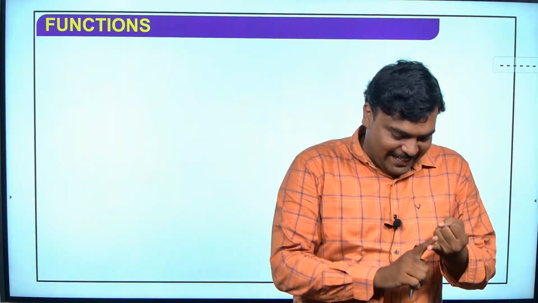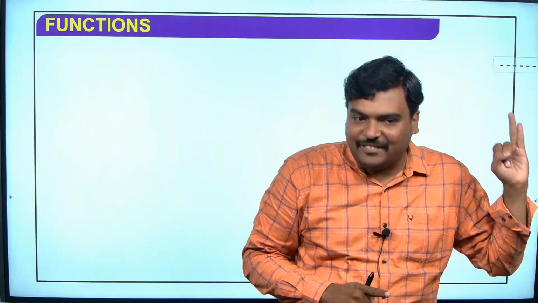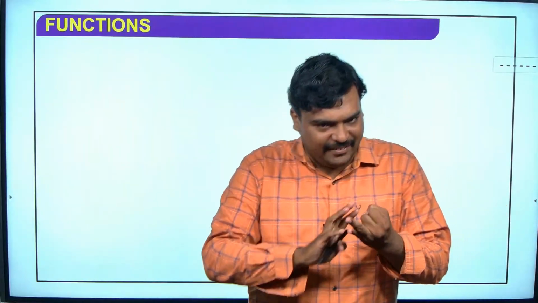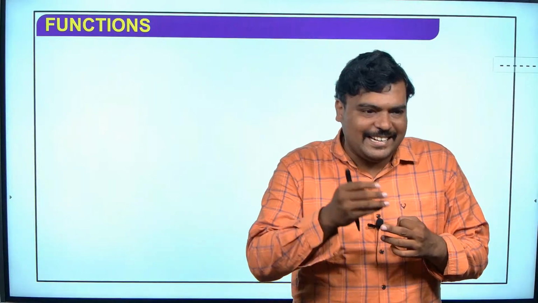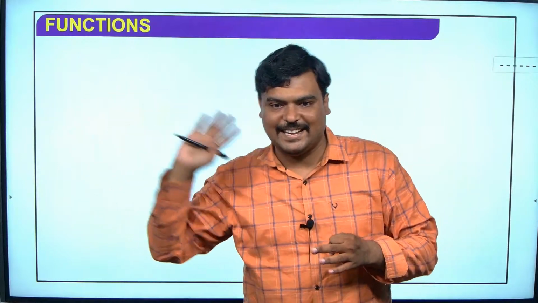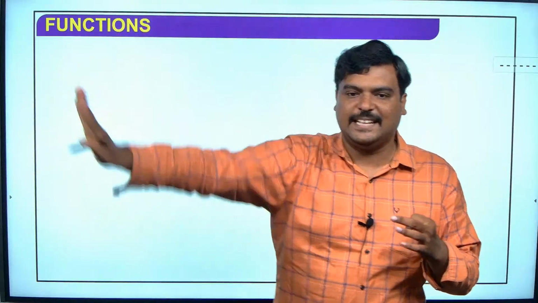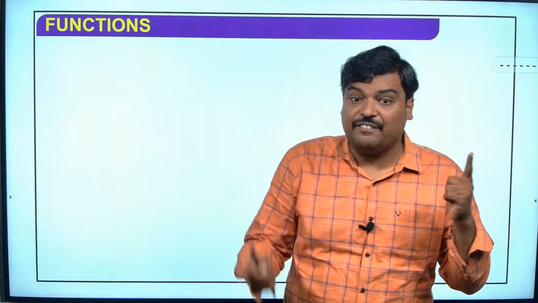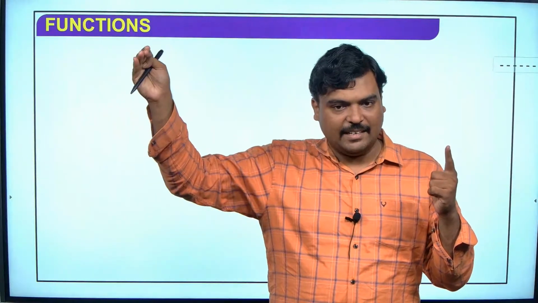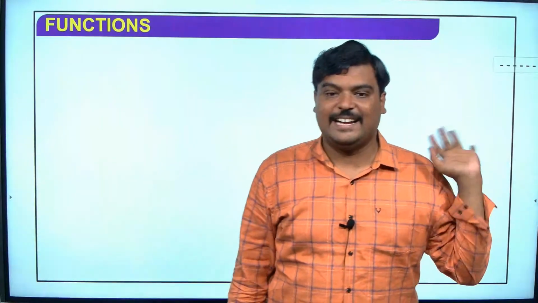Types of relation: empty relation, universal relation. These two relations together we are going to call trivial relation. Then identity relation, which is not in the syllabus, but anyway: what is it? A comma A will be related. If A equals 1, 2, 3, then (1,1), (2,2), (3,3) will be there in the relation. So what is reflexive? Reflexive is also the same, but here extra elements are allowed. So we can say all identity relations are reflexive, but not all reflexive relations are identity.